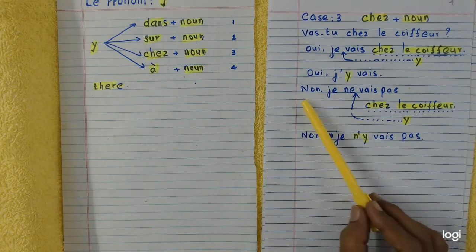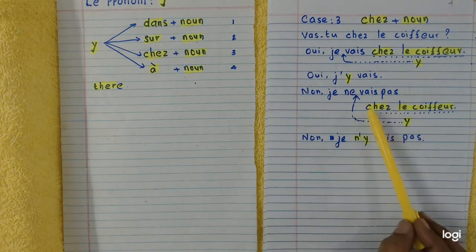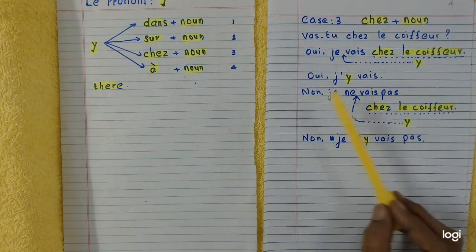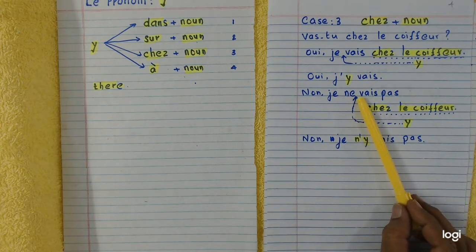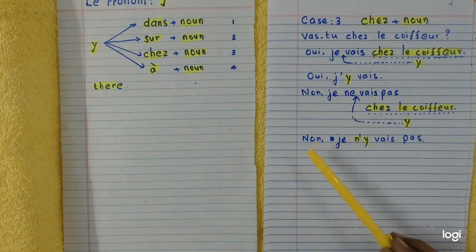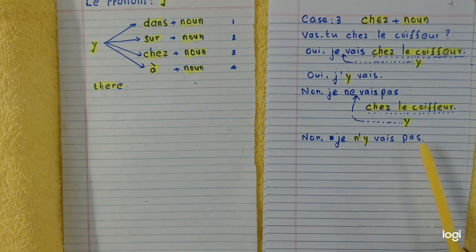Negative answer: No, je ne vais pas. I do not go to the barber. Chez le coiffeur is replaced by y. Y is written before the verb aller, vais. It becomes: No, je n'y vais pas.